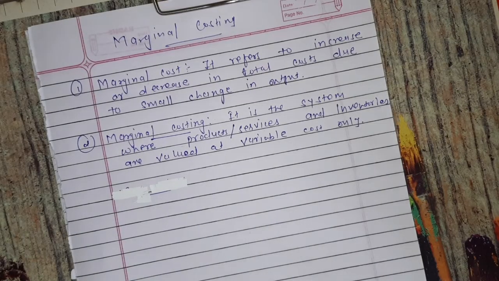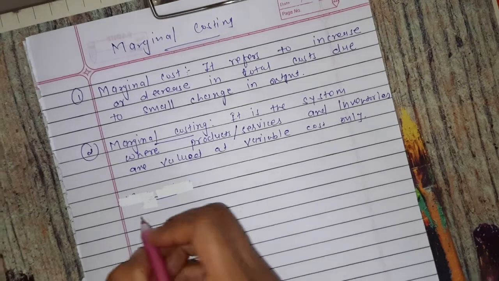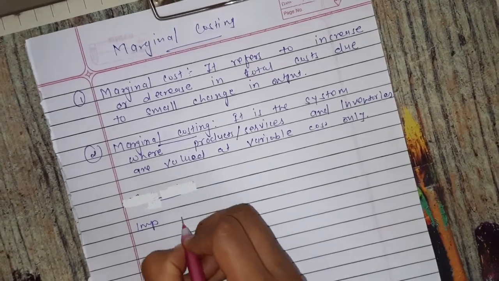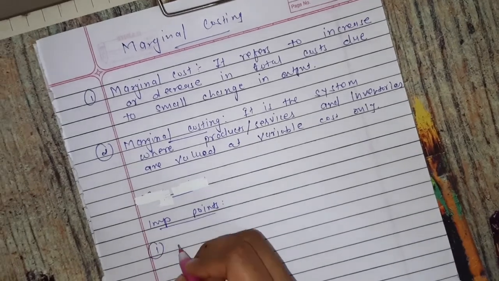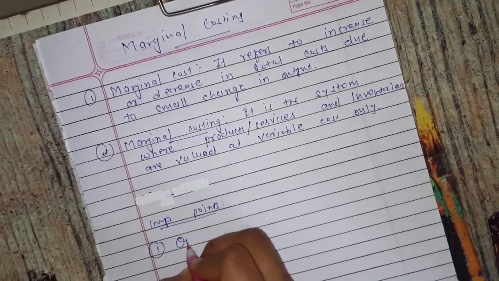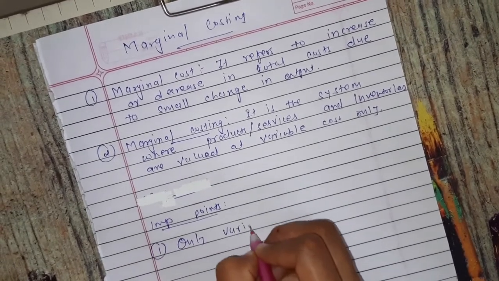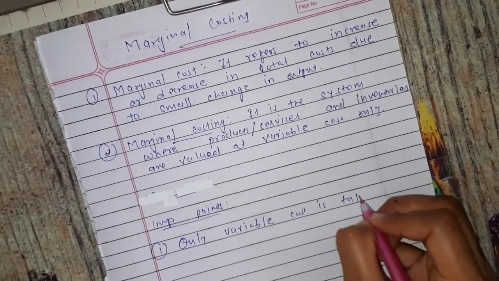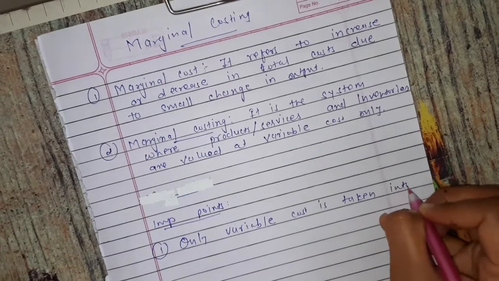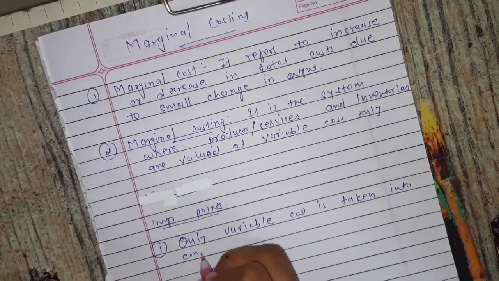Now see the important points regarding the marginal costing. First one, only variable cost is taken into consideration.